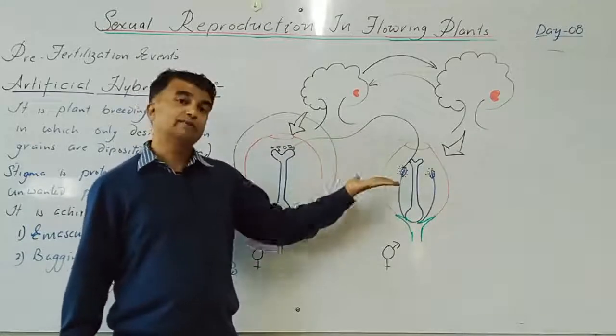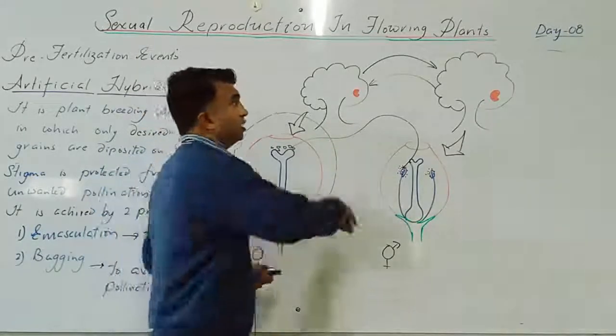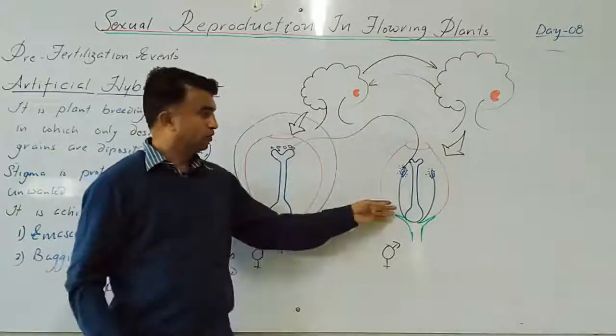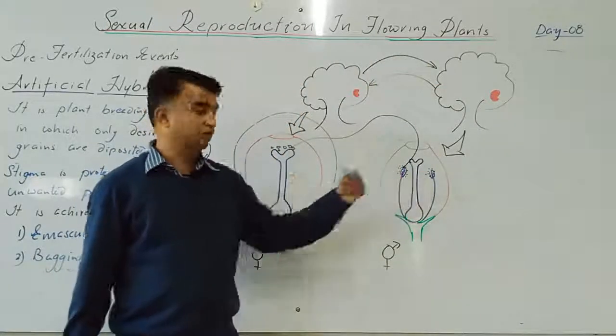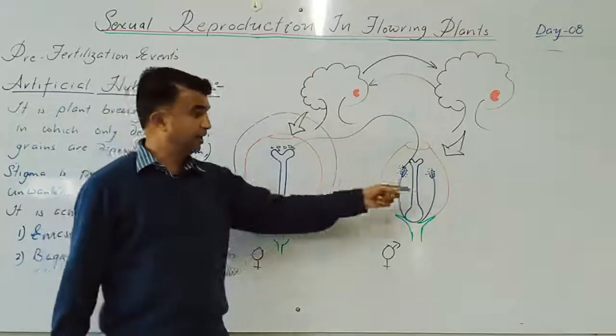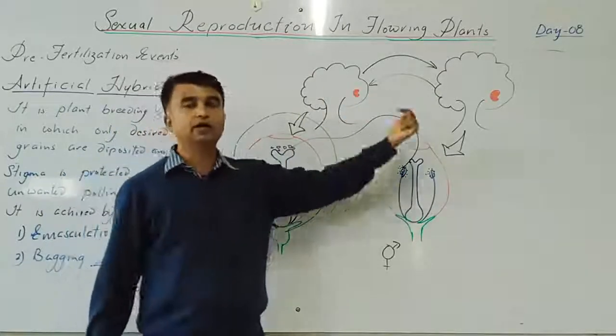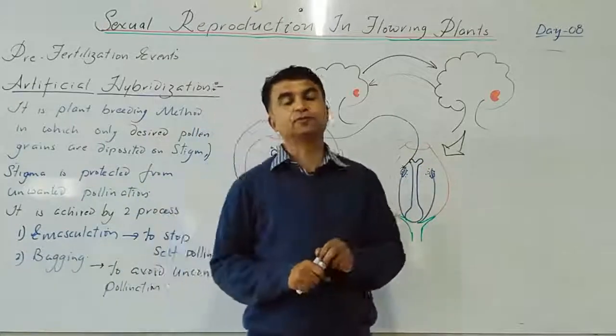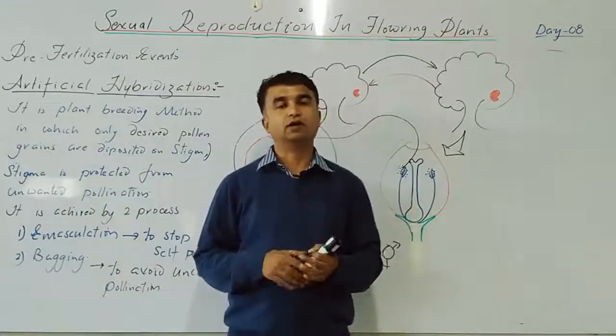But the reciprocal process means another way. From here, transfer to this side. In the next cross, you have to create this one as a unisexual female flower. This is a bisexual flower, and in the emasculation model, the pollen grain is transferred from here. So in any one of these reciprocal crosses, you will get the desired product.